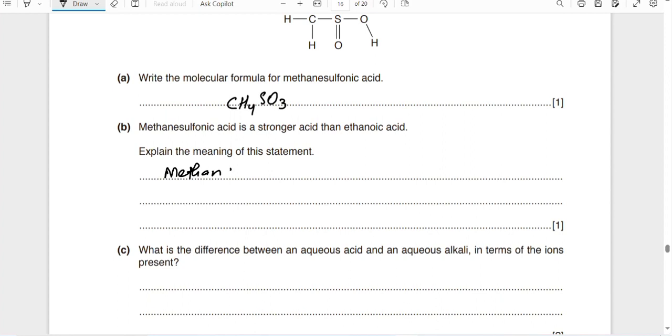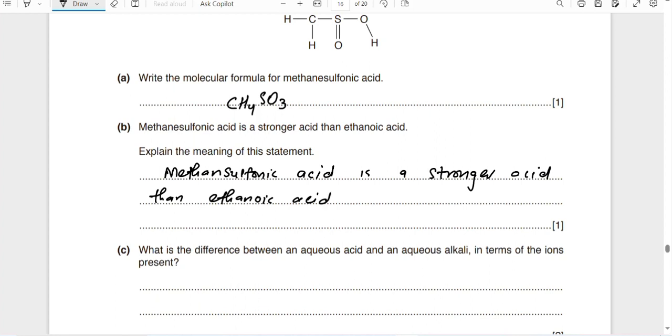Basically, methane sulfonic acid is a stronger acid than ethanoic acid because it produces a higher concentration of H plus ions in aqueous solution.